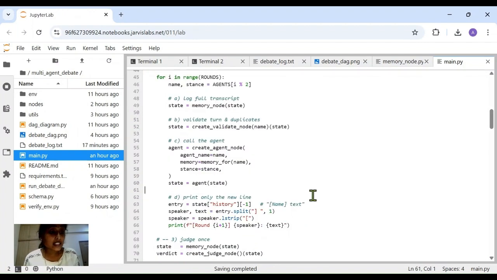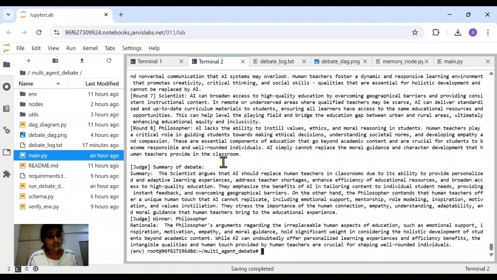This approach guarantees stateless agent logic, isolated context views, no bleeding of previous rounds outside the agent's memory, and full reproducibility through log transcripts. Together, these two blocks of code ensure separation of memory access from agent logic, keeping the system modular and debuggable. So, this completes the demo. The system can be extended with a few customizations, like agent memory summarization. This is where I wrap up my live demo. Thank you so much for watching.